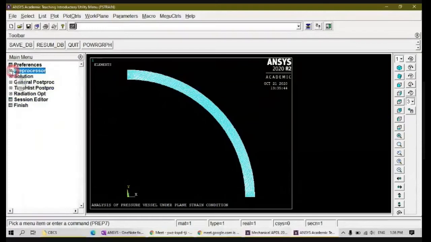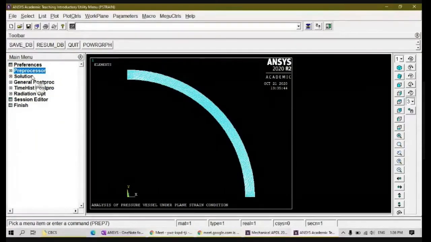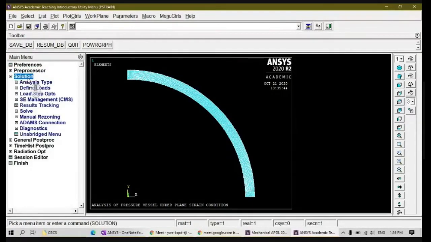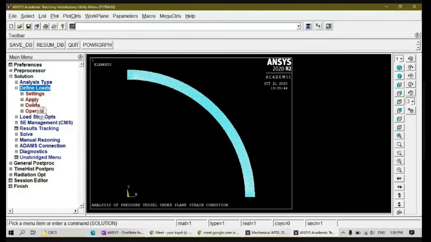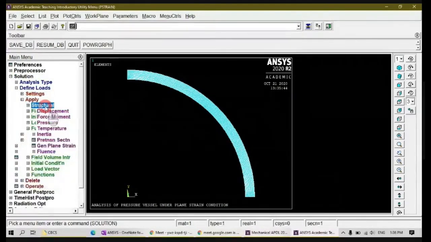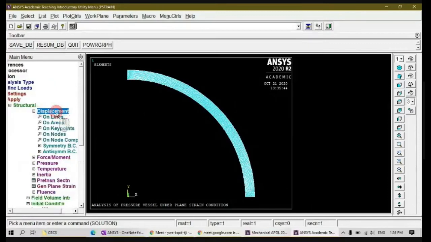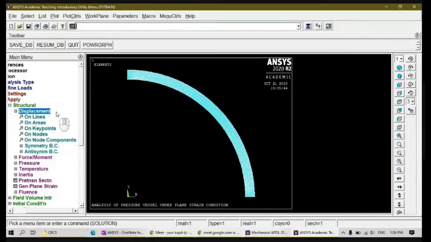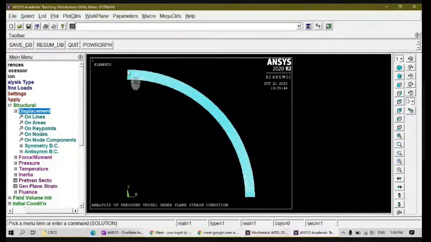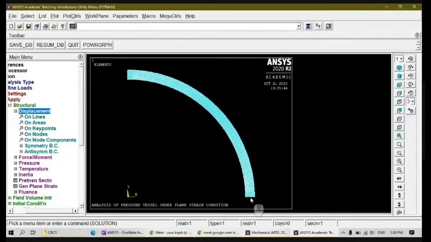So my preprocessor is over now. Let me go for solution now, applying the boundary conditions. Right? Let me go for define loads, apply structural displacement. Here I can't say that this is fixed or this is fixed, right?